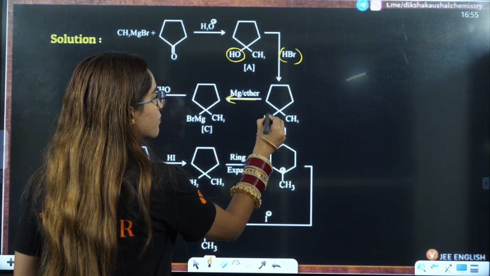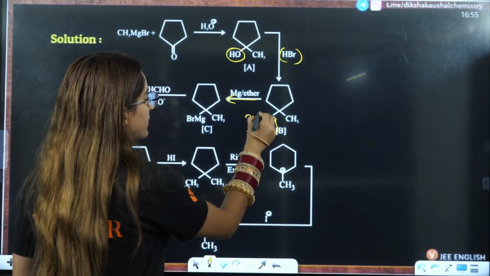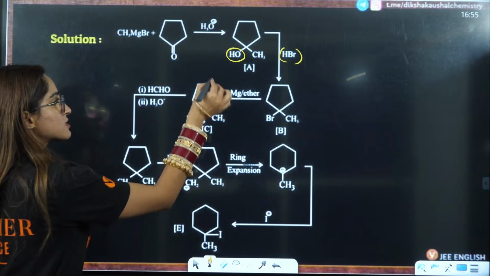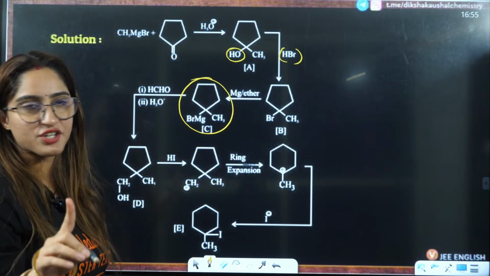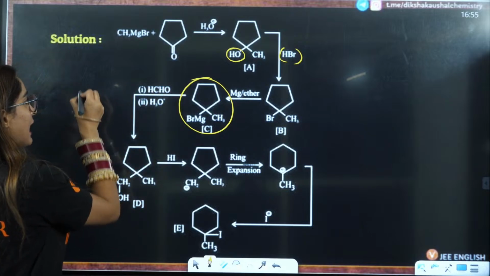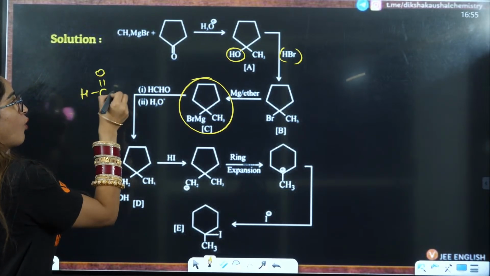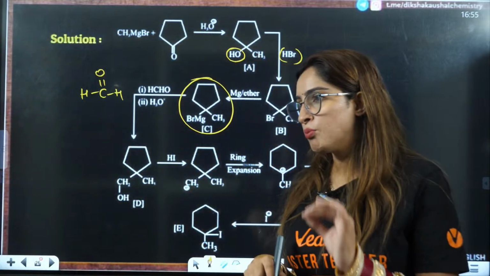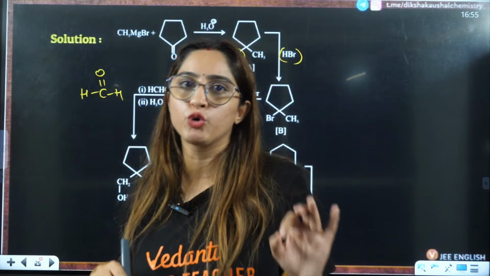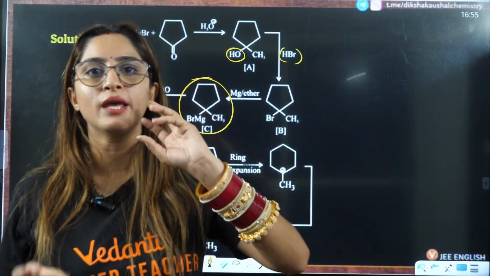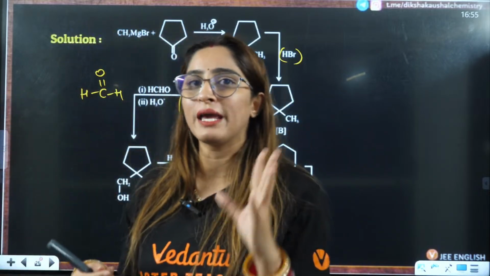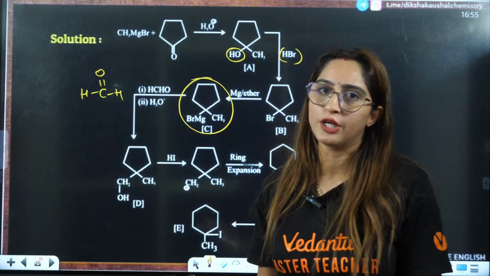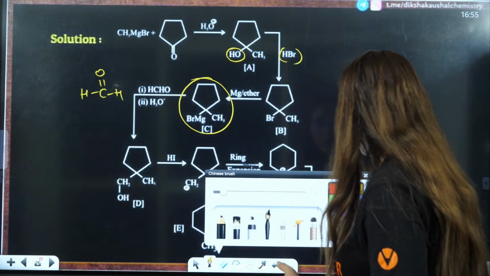Now, once you have a halide here, you add Mg, ether. That means this Br will be converted to MgBr. Now this is your Grignard reagent that is reacting on HC double bond O. These are the kind of questions that I think most of you will be easily able to do. It's not like all the questions will be some new concept. Some questions will be regarding very simple, general reagents that you usually use.